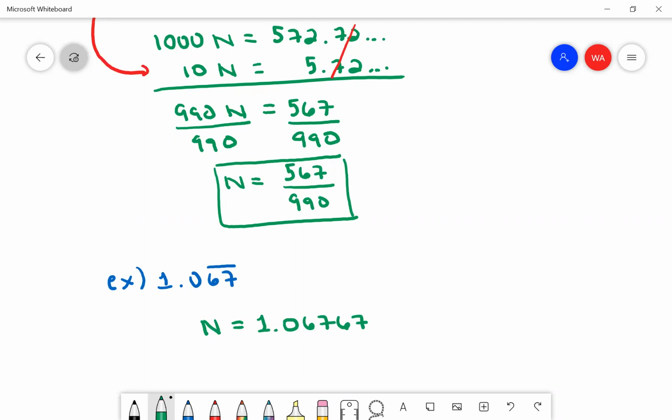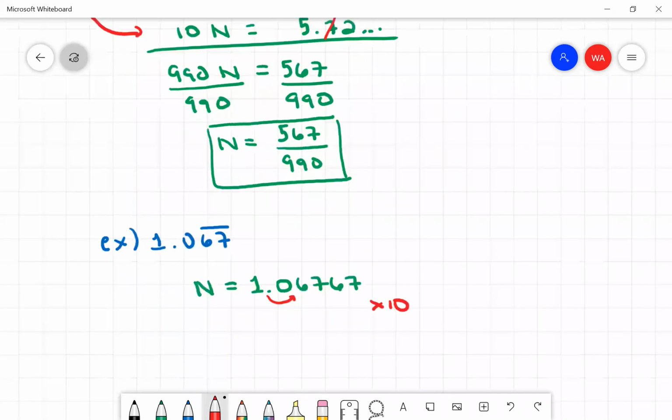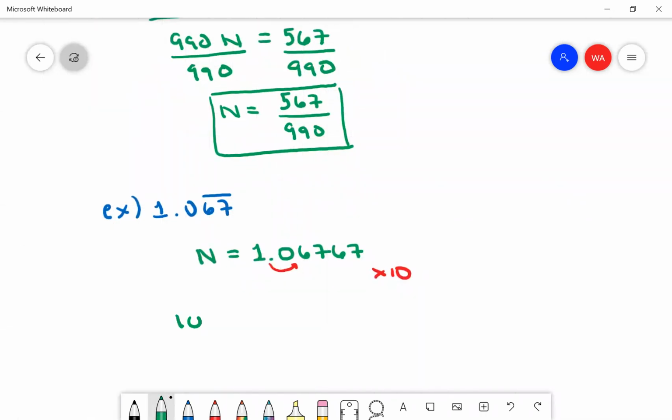So the 67 is repeating. So first thing I need to do is get rid of the part that isn't repeating at all. So I need to multiply by 10. And that's going to give me 10n equals 10.6767 repeating. So now I got the repeating part going all by itself on the right.